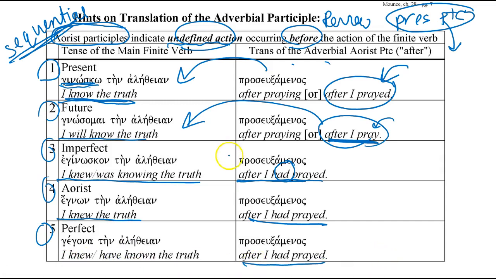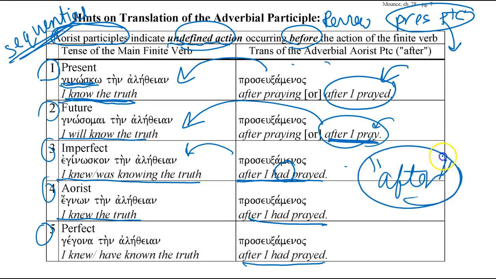And so in each case, what we try to do is have the participle action happen first, then the action of the main verb, and we're using the conjunction "after" as a way to translate the participle. We're using "after" as a conjunction. We're translating it as a clause.